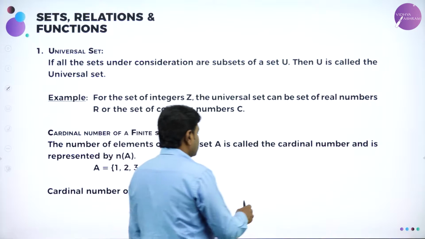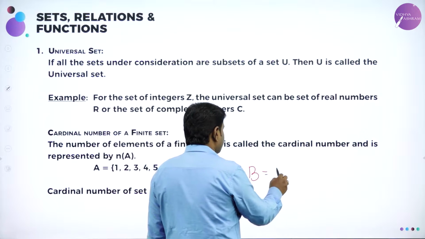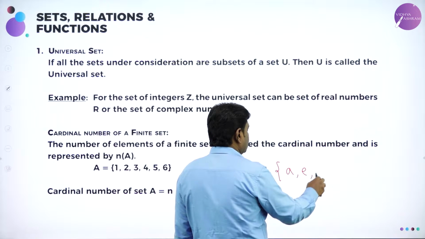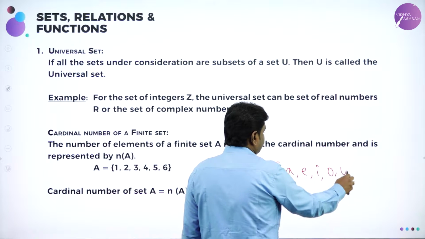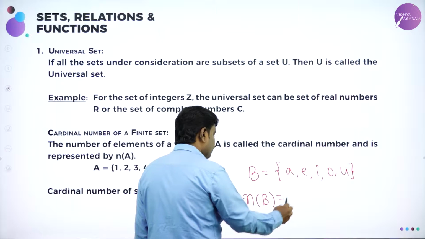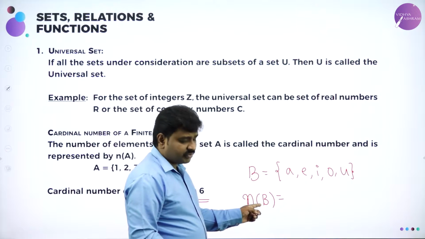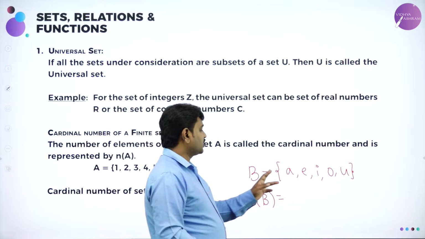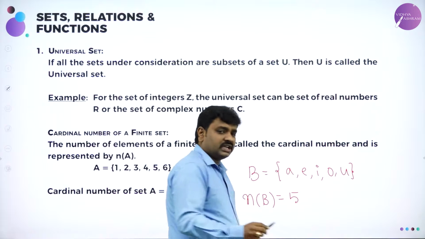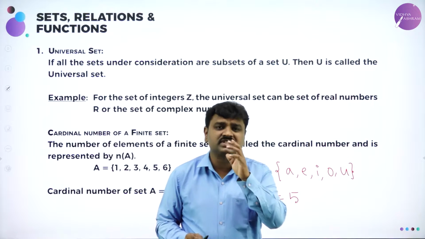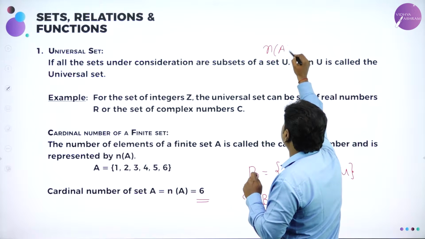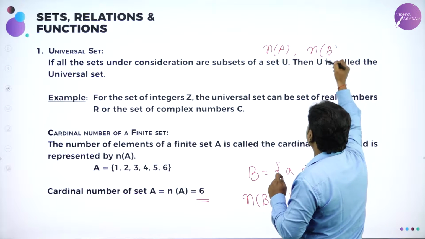Or suppose I write a set B is equal to, say, {a, e, i, o, u}. Set of vowels I have written. Now what is n(B)? n(B) means what? Cardinal number of B, or n(B), means number of elements in B. How many elements are there in B? 1, 2, 3, 4, 5. n(B) is 5. So what is meant by cardinal number? Number of elements in the given set is cardinal number. Cardinal number of A is represented as n(A). Cardinal number of B is represented as n(B). So this is the thing.